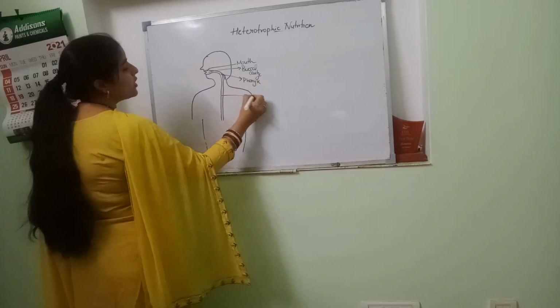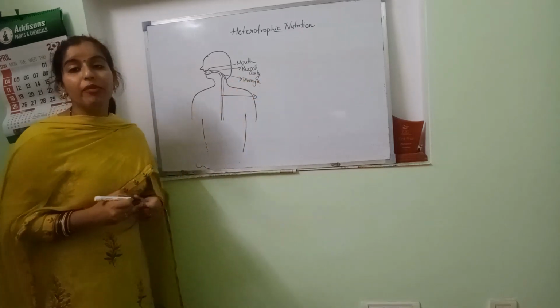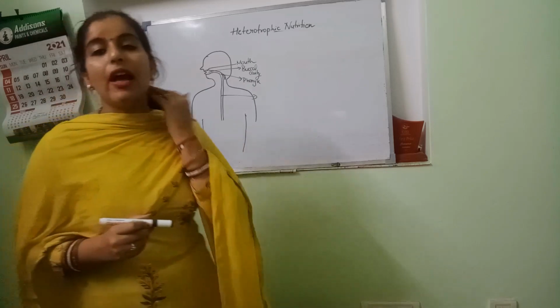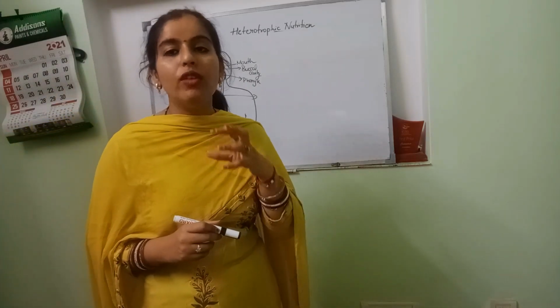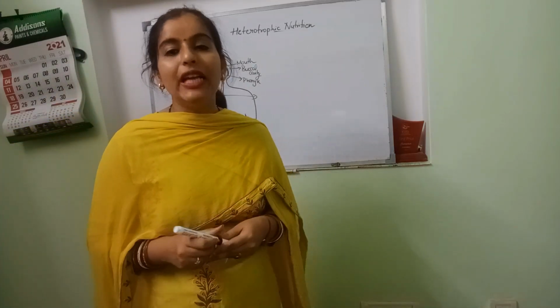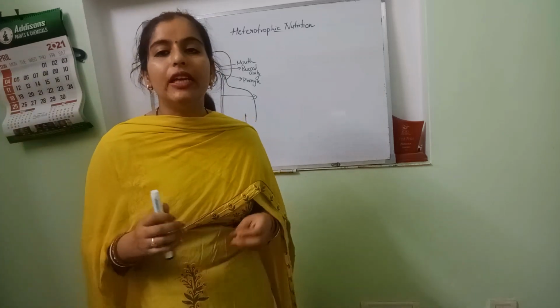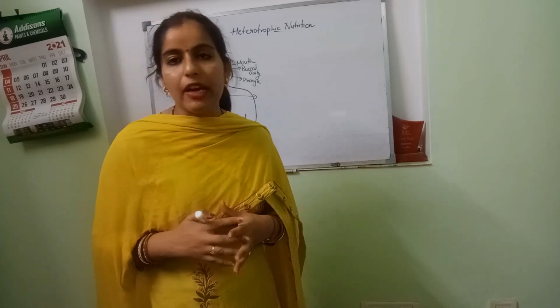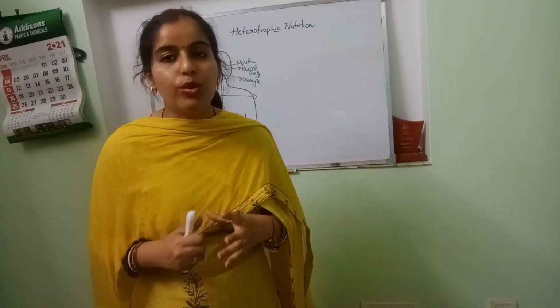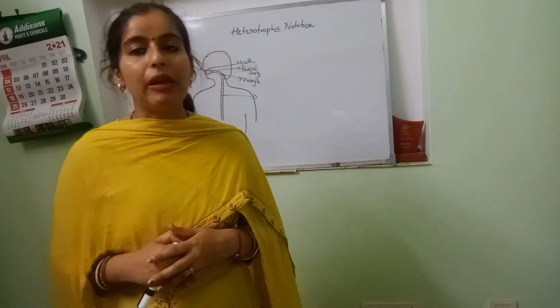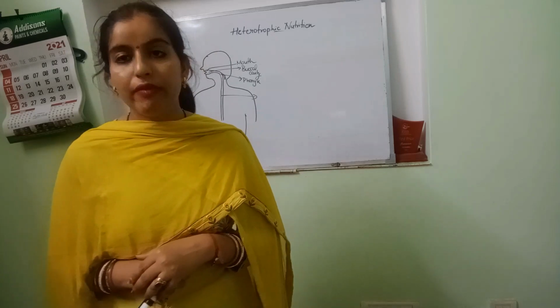Then this is a flap for the food pipe and windpipe both. Here we have the common flap for food pipe and windpipe. This flap covers the part that we are not using at that time. For example, when we are eating food and using the food pipe, this flap will be over the windpipe.